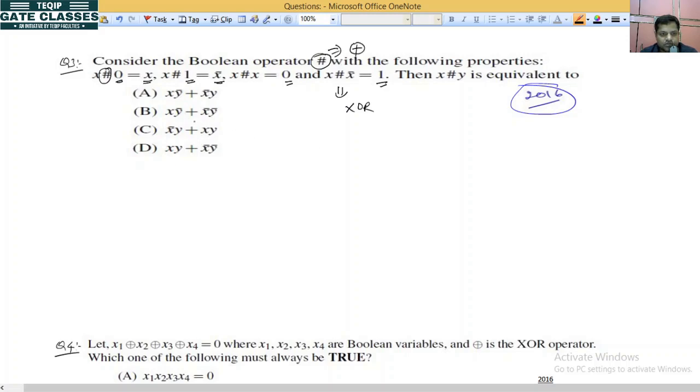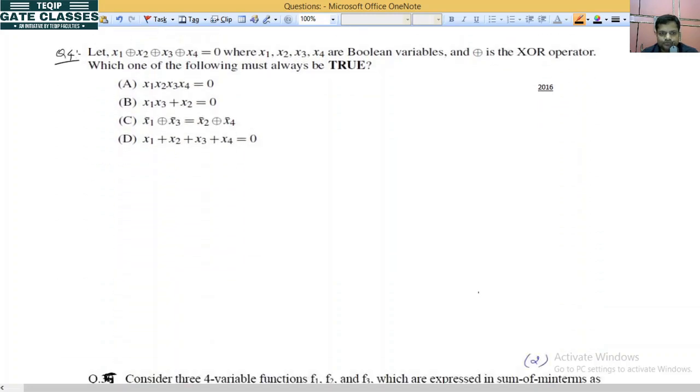So XOR gate का function कहाँ है इसमें? X Y bar plus X bar Y. ये option is correct. Okay. Now go for the next problem.